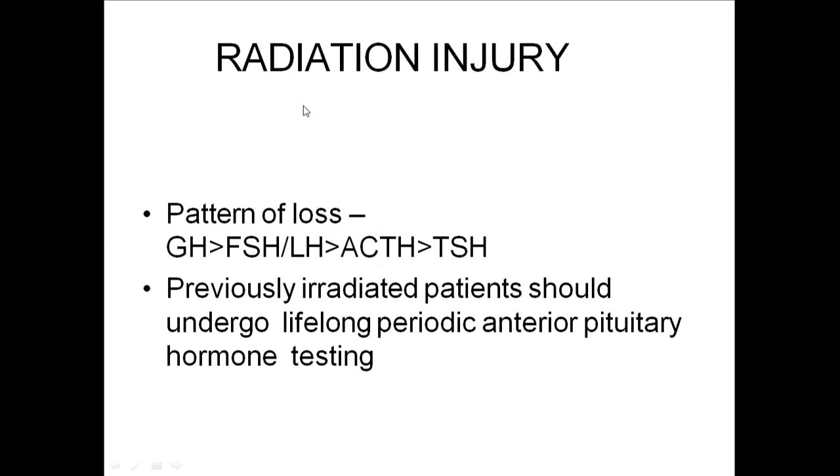But for radiation, TSH is the last to get involved. So just to remember, growth hormone is very much radiosensitive and pressure sensitive. ACTH is pressure insensitive. TSH is radio insensitive. Just remember these words. TSH is the one which is last to get involved in radiation injury.